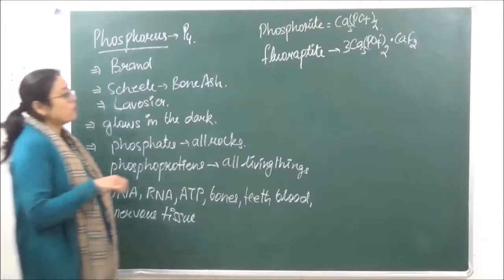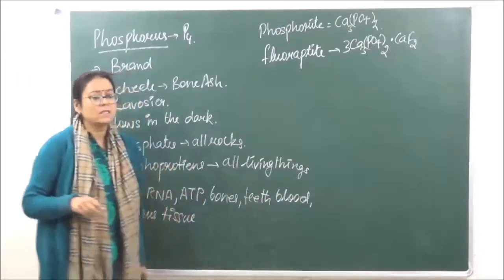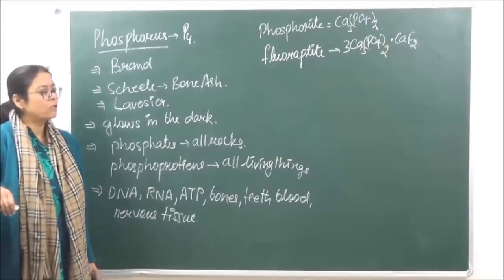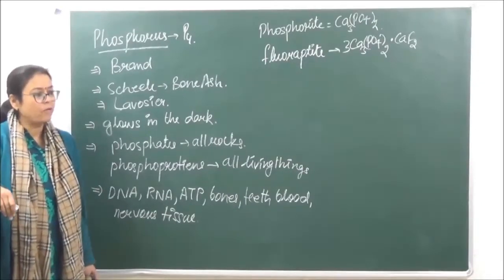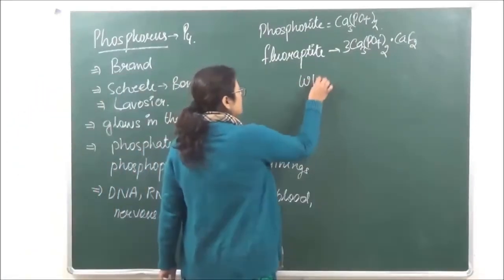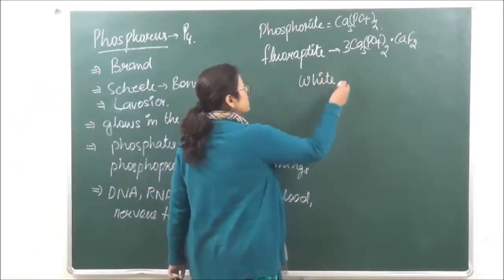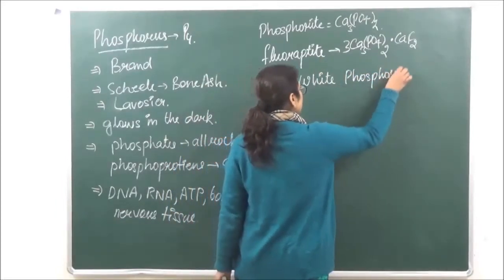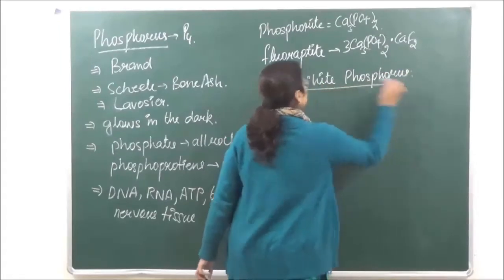When we talk of phosphorus, it consists of two allotropes. One is white phosphorus and the other one is red phosphorus. ठीक है? So let's go on to the first allotrope, which is white phosphorus.